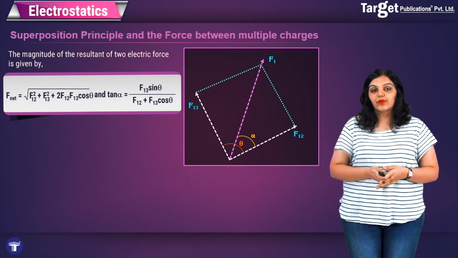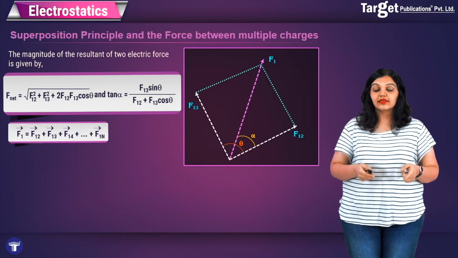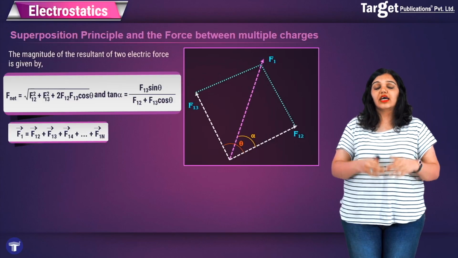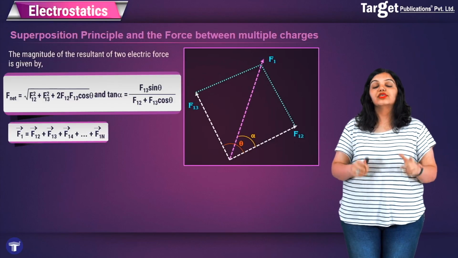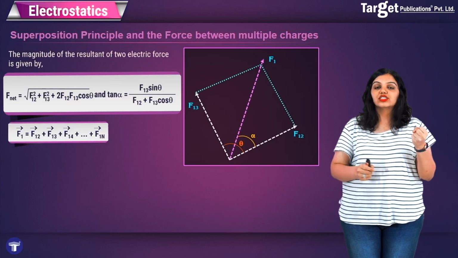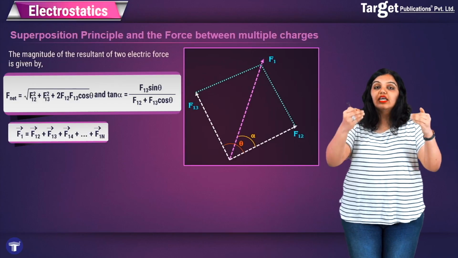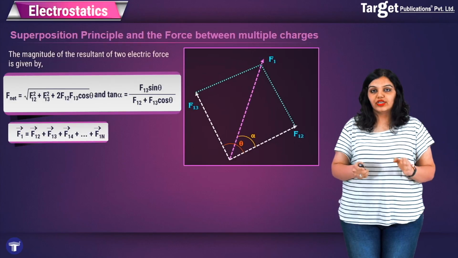This is known as the superposition principle. I can extend this principle to a general case where instead of just 2 charges, I could have 100, and each time what I have to do is find the force acting on this charge due to one other charge by ignoring the rest, then do that for every other pair and add them all up vectorially.